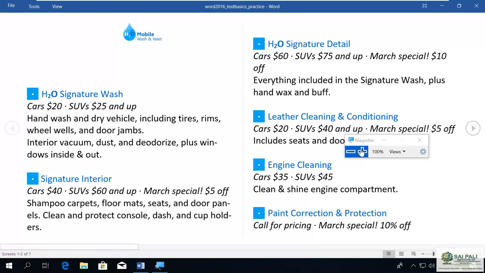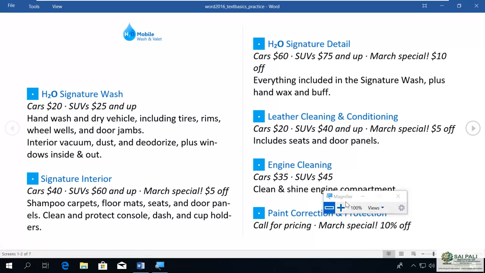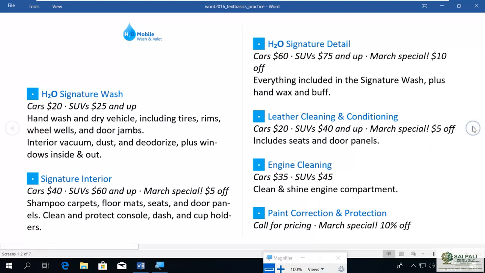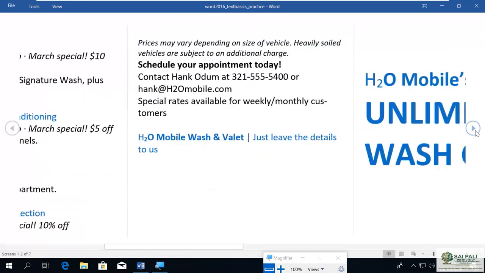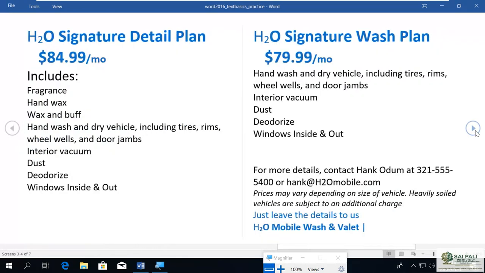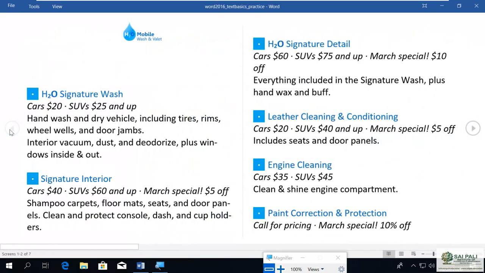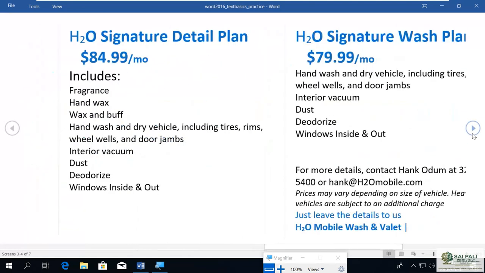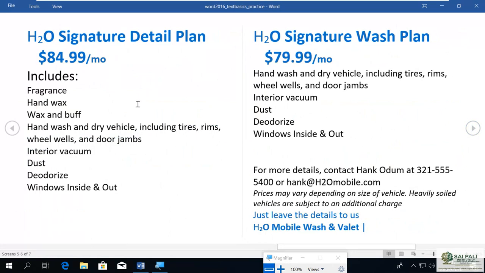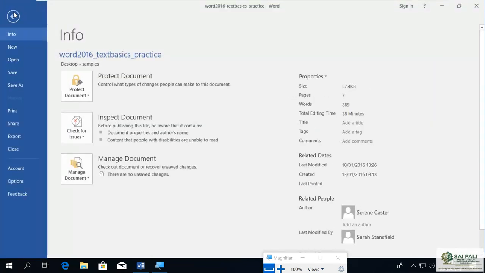It looks like a book, and I can do reading, and for going to the next page, I can click on this arrow for the next page, next page, next page, finish, end of document. I can go to this side. So like this, it is easy for reading the document in Read Mode. And when you are in Read Mode, you don't have those editing options. What options do you have here? Only this backstage view, where you can go to the backstage.